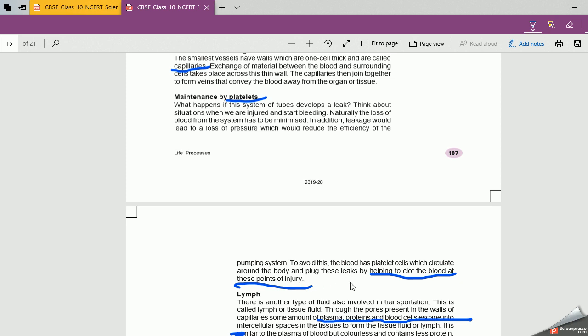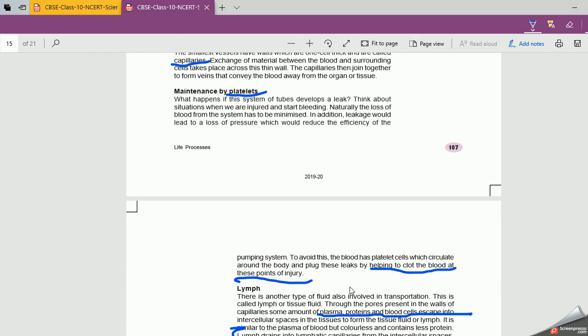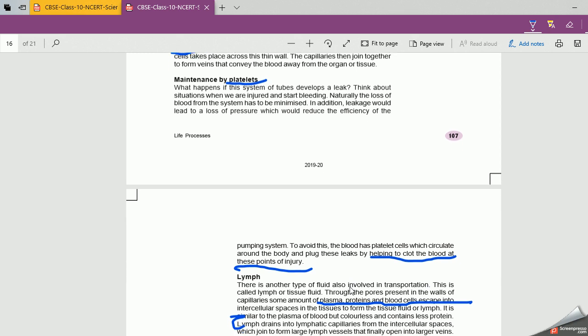So it is a process of how platelets help in clotting the blood, but in short I'm telling you, a fibrin-like substance is produced by platelets, and they block the part of the injury and help in clotting the blood. Otherwise, if there are no platelets or fewer platelets in your body, then you can't stop the flowing of blood. As a result, what happens? Lots of blood will flow and it will be very severe to your body.